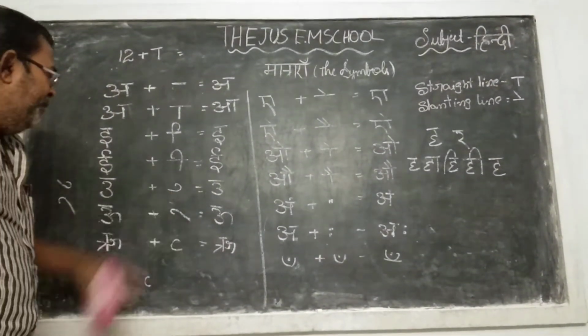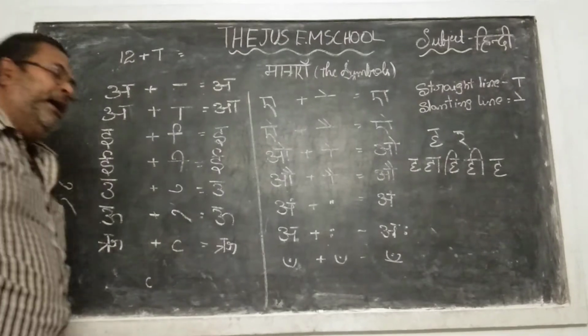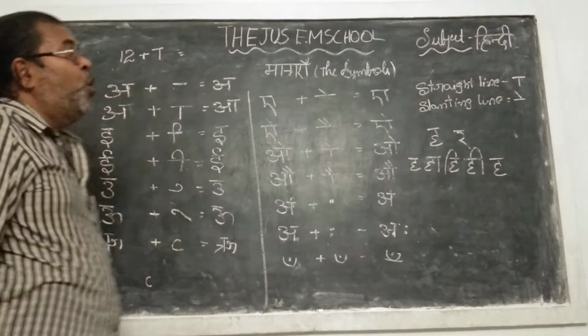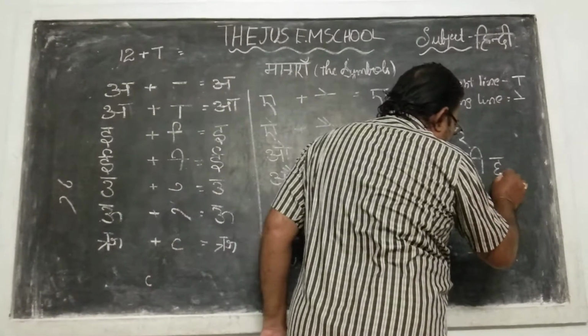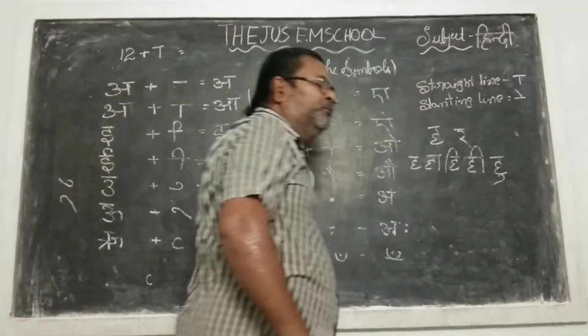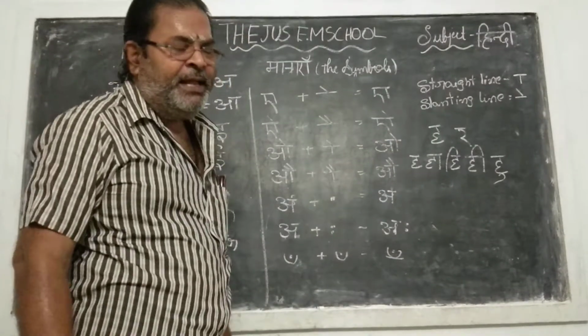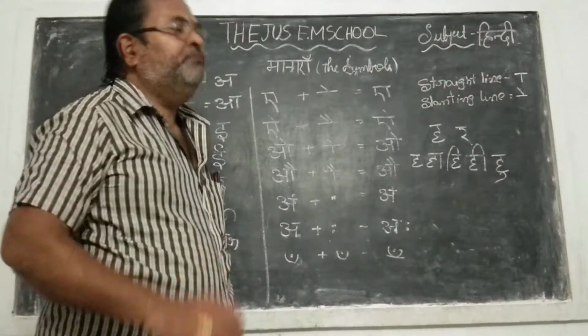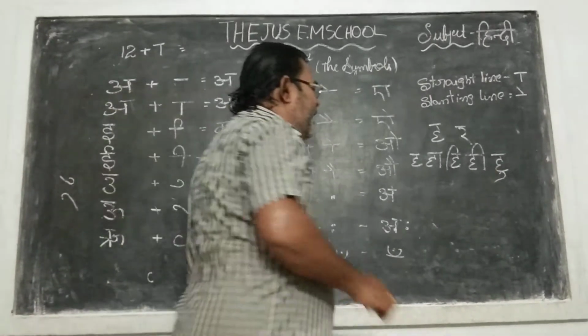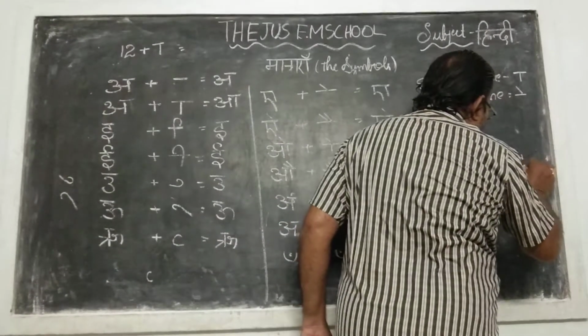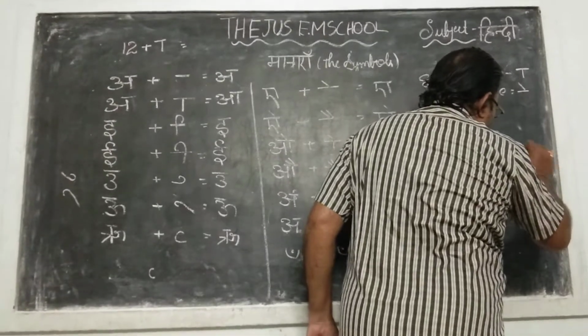That is the u ki matra, and Ha ki oo ki matra dene se hoo. Many will be right. Here, when they write this one, it will be difficult. It is very difficult to find out. Hu, and the next one, hoo. So what is that?